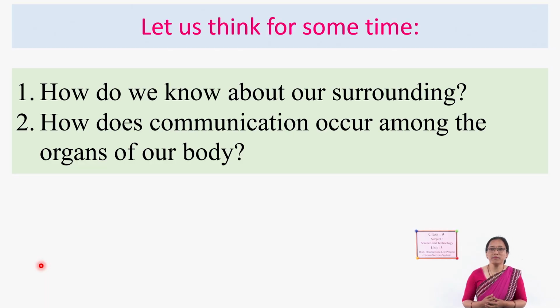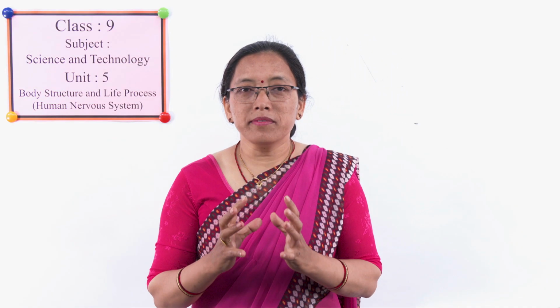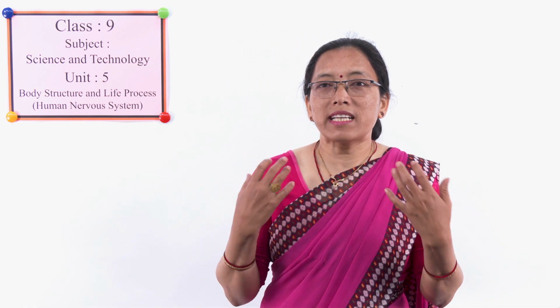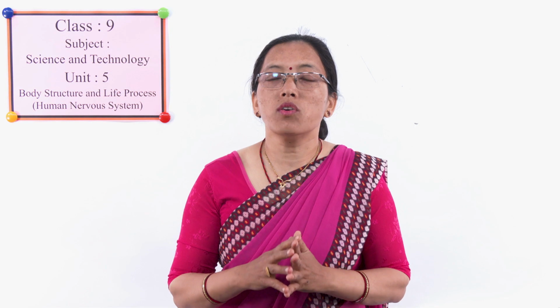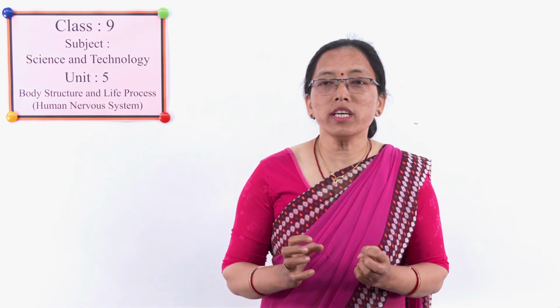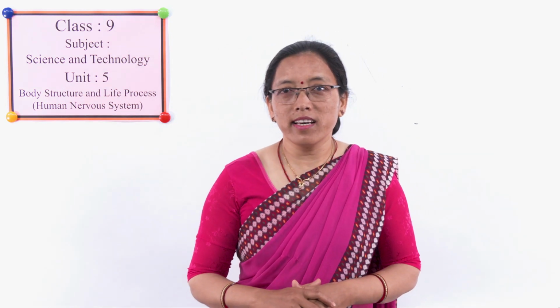Just think for some time. Yes. Whatever the things, whatever the activities, whatever the changes going on around us, we know all of them through our sense organs. How many sense organs do we have? Yes, we have 5 sense organs. What are those? Yes, eyes, nose, ear, tongue and skin. These 5 sense organs help us to know about our surroundings.